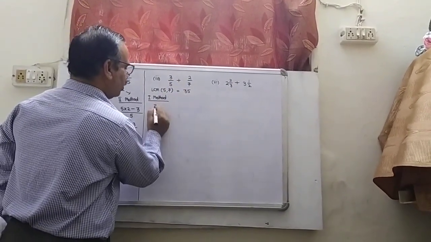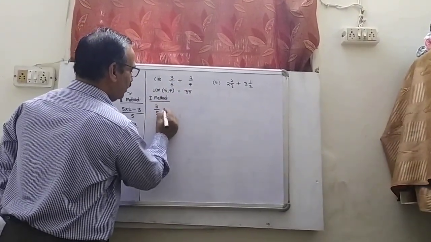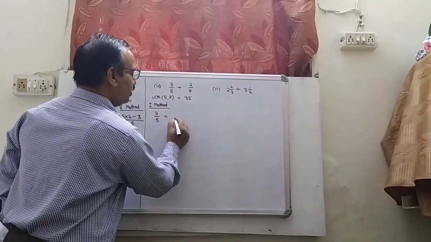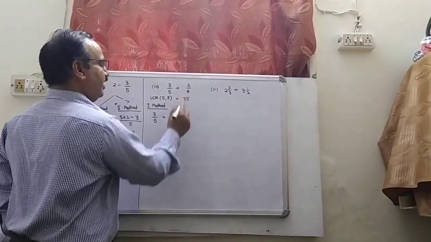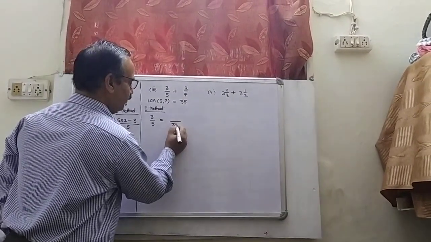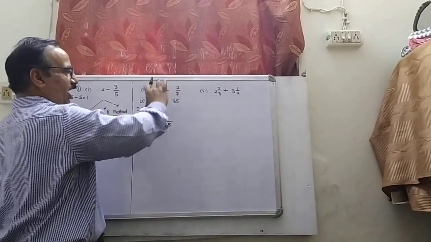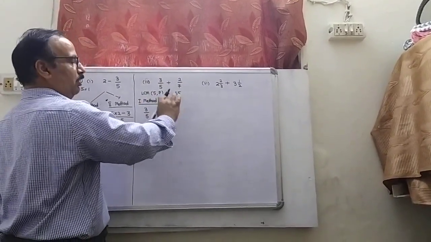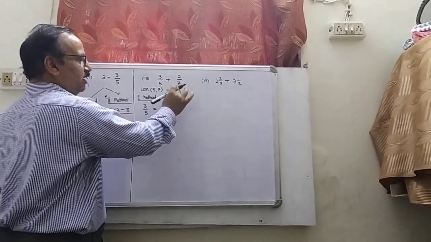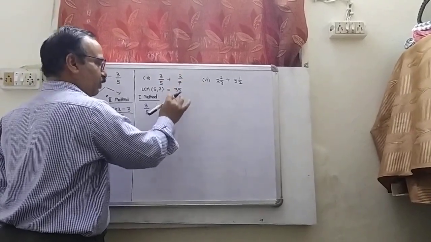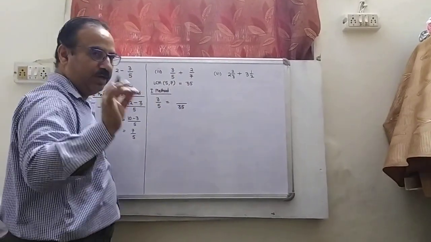First I will convert 3 upon 5 into an equivalent fraction whose denominator is equal to the LCM of these two denominators, I mean to say equal to 35.